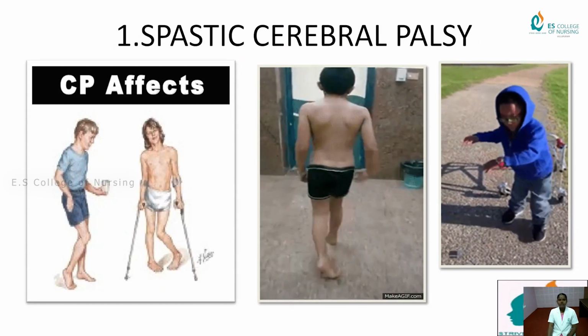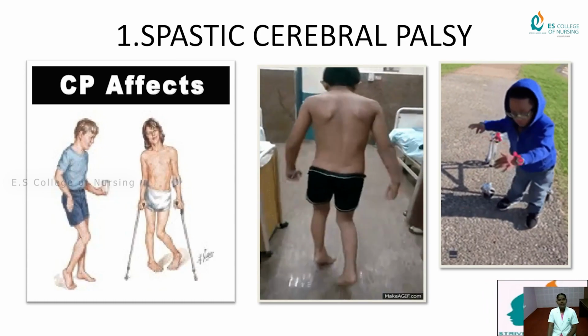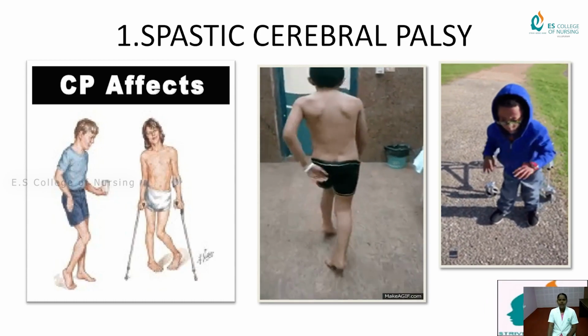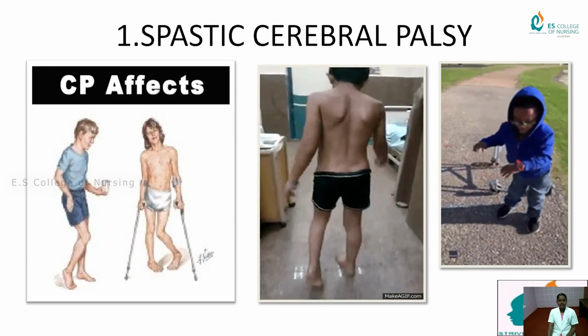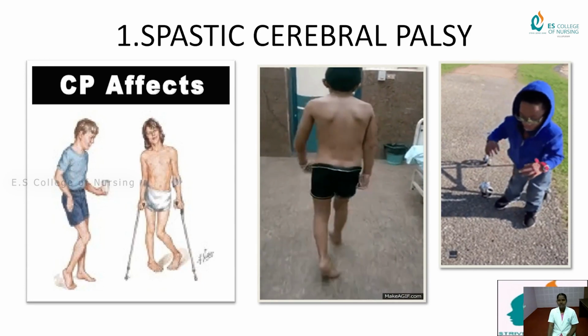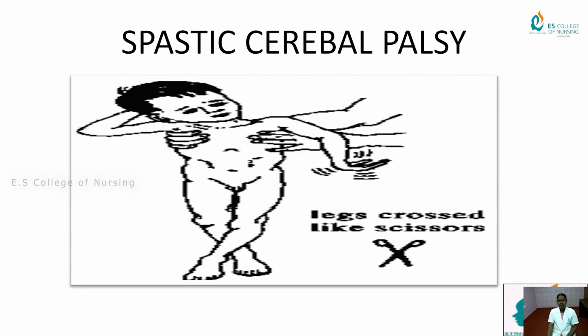When the legs look like a scissor or cross-like position while walking and standing, this is called spastic cerebral palsy. Looking at this picture, the legs look crossed, like scissors. If the baby is walking or standing and the legs are crossed together, it is called spastic cerebral palsy.